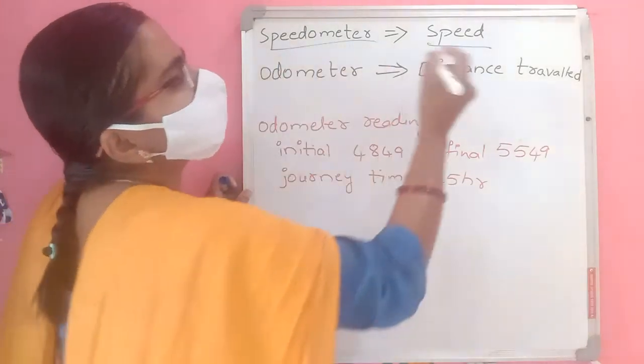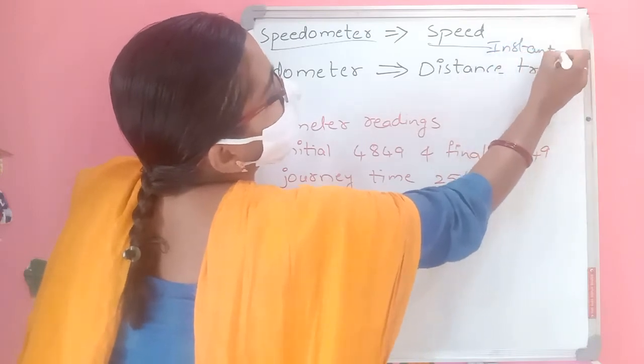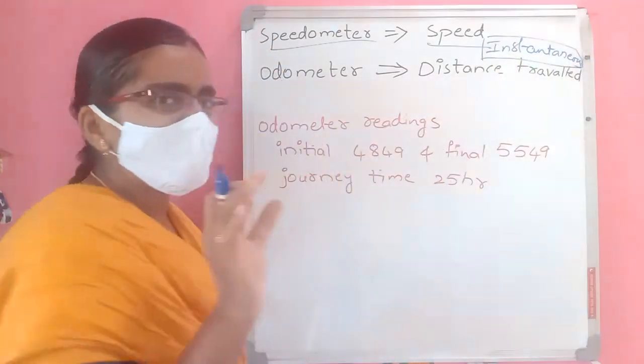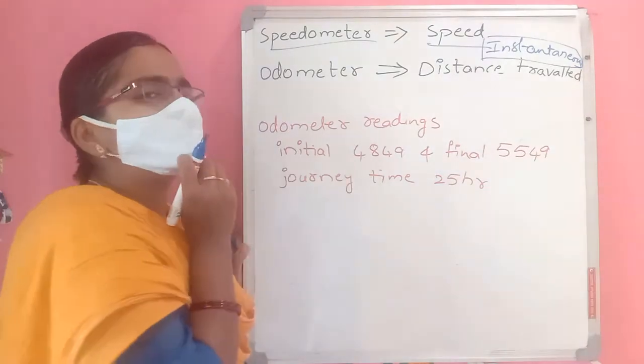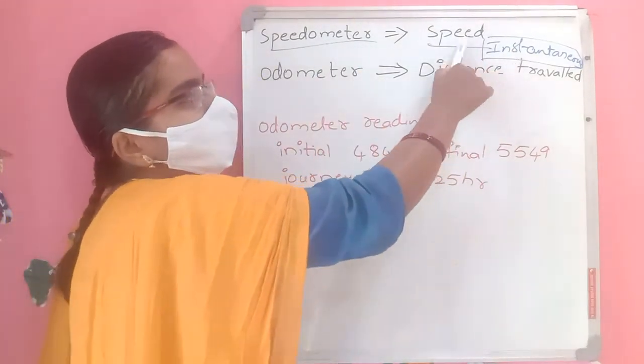Speedometer always shows instantaneous speed. Instantaneous speed means speed at that moment. At that time when you observed that movement, what is the speed? That is called instantaneous speed. So speedometer always shows instantaneous speed.